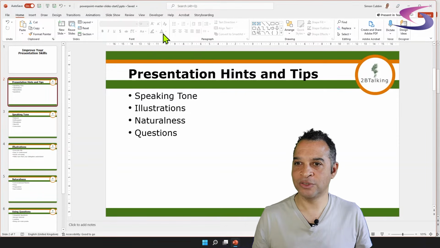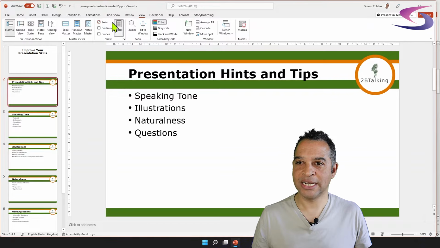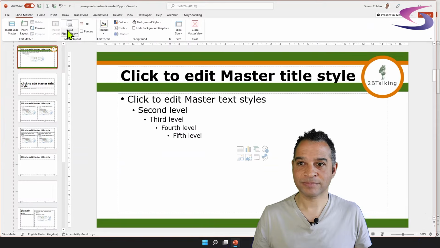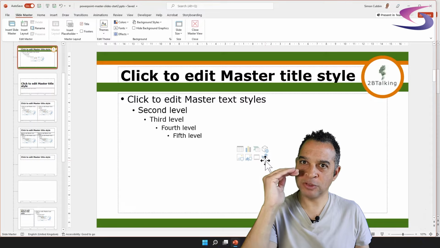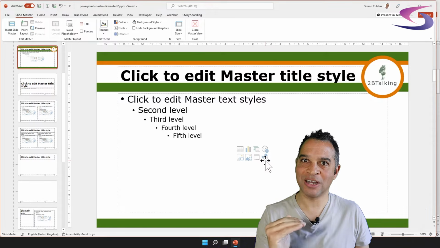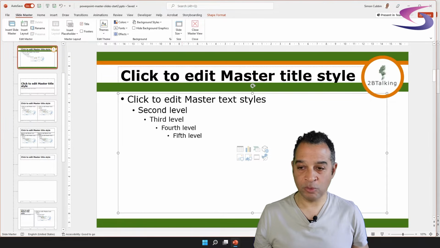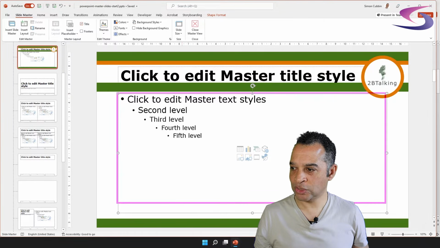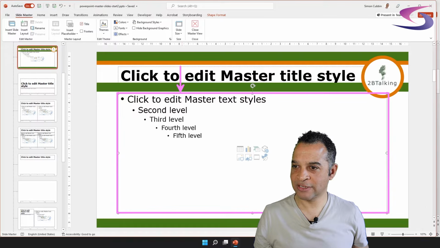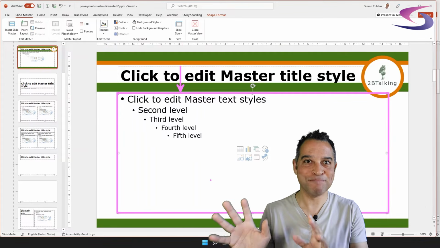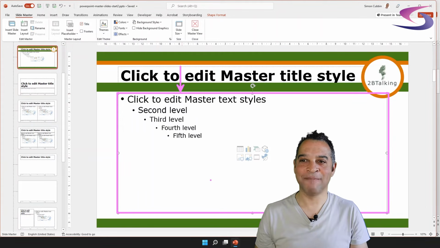So if we go to View and click on Slide Master. Okay, so here we are on the masters. Now what I want to do, remember, is have those bullets come in one at a time. So to do this, we're going to click on the border of the content. What I mean by that is making sure that you select the border. I've highlighted that in pink so you can see that there.